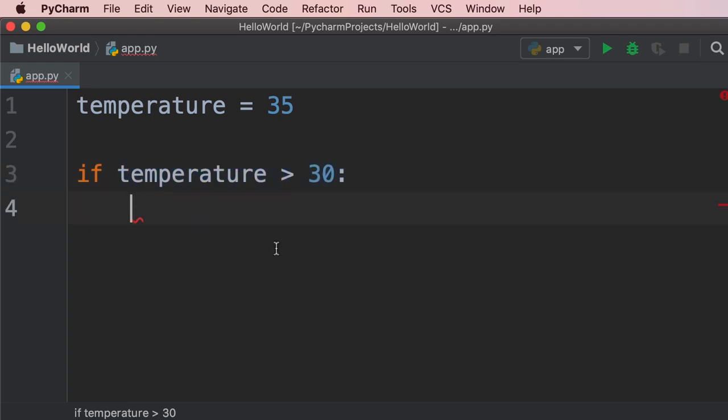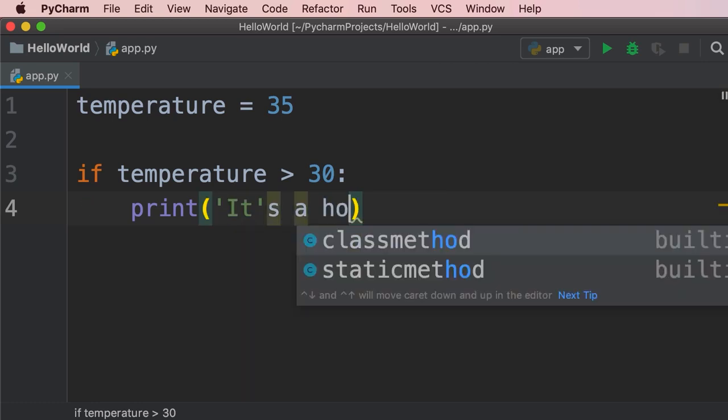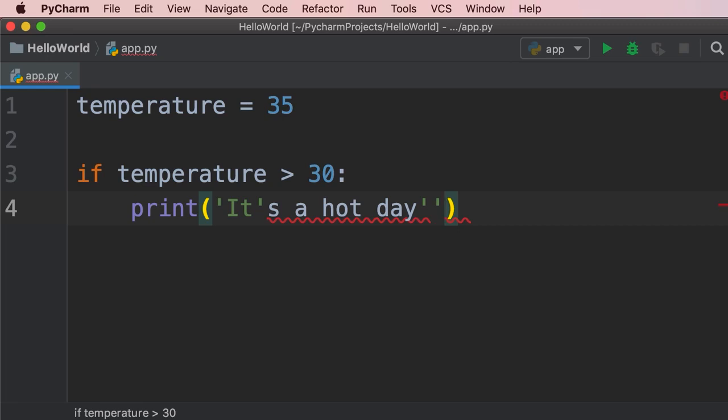Let me show you. So we're going to print "it's a hot day". And by the way, note that here I've surrounded the string with double quotes because here we have a single quote as an apostrophe. So I couldn't declare a string like this with single quotes. If I typed it with single quotes, look, Python gets confused because it thinks this single quote represents the end of our string, so it doesn't recognize the subsequent characters, okay? So that's why we use double quotes here, so we can have an apostrophe in our string. So it's a hot day.